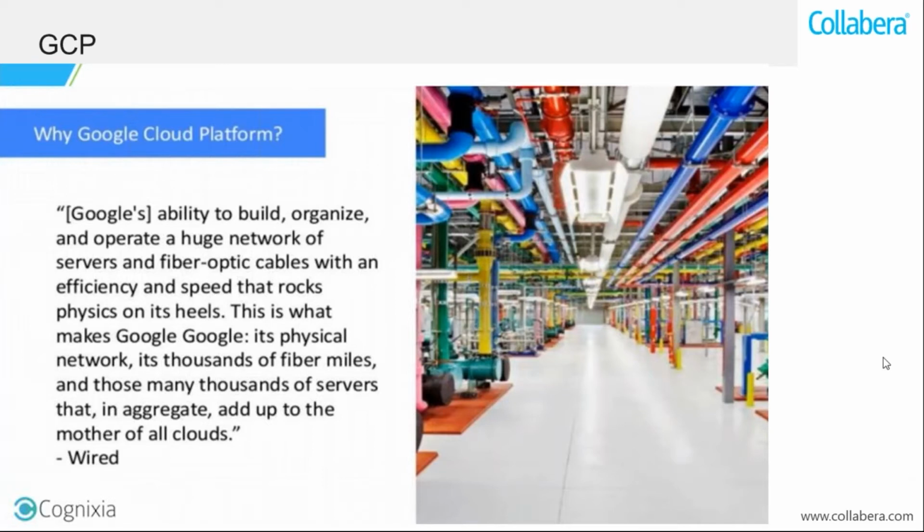Now, why GCP? We have discussed why cloud computing, so why do we require GCP? Google has the ability to build, organize, and operate a huge network of servers interconnected over fiber optic cables. Fiber optic cables are basically physical connectivity from one location to another, and that is remarkable.